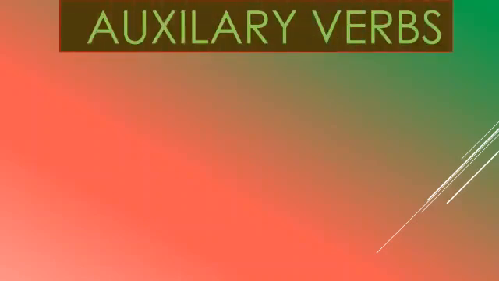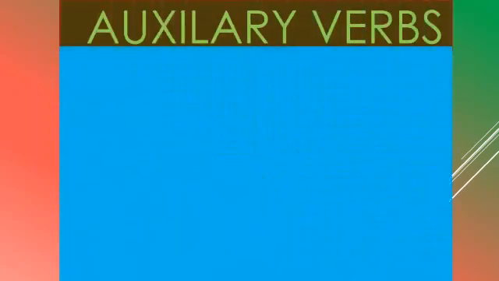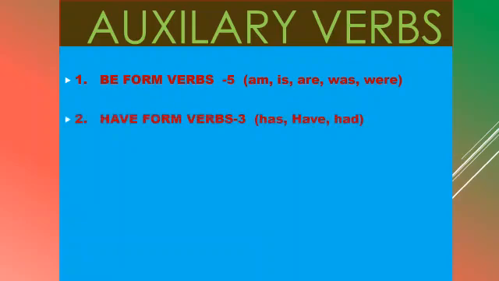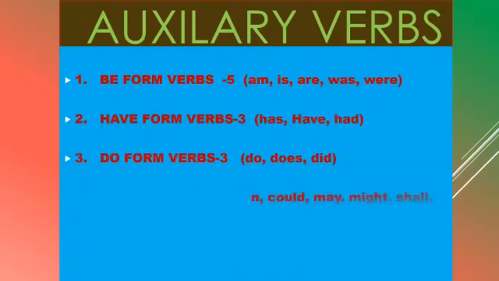Now we'll see what are auxiliary verbs. Here are examples. There are totally 24 auxiliary verbs. First is be form verbs. There are 5. They are am, is, are, was and were. Second one is have form verbs. They are 3. Has, have and had. Do form verbs, there are 3.